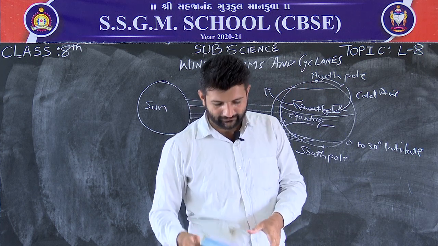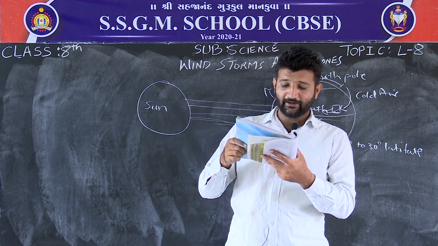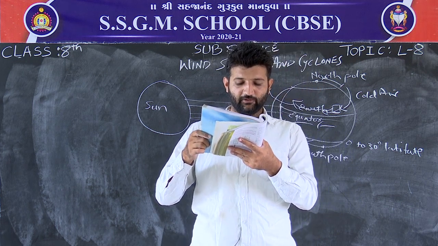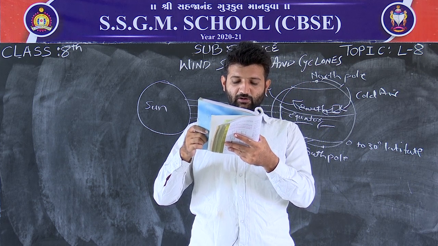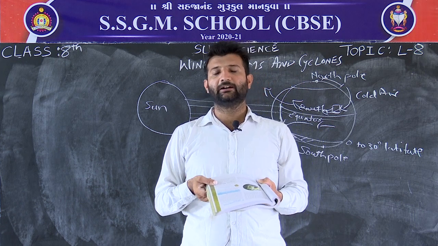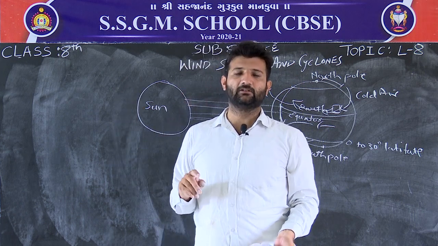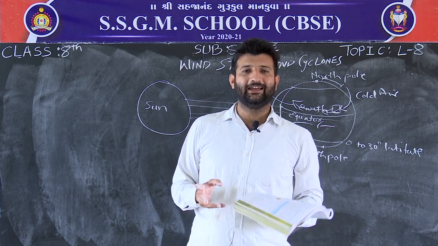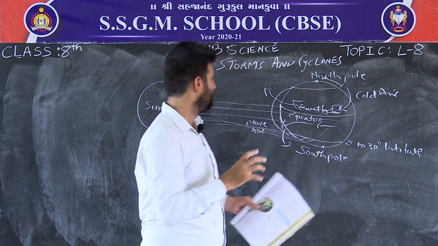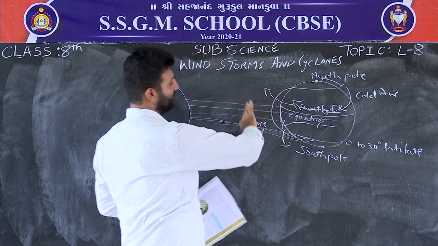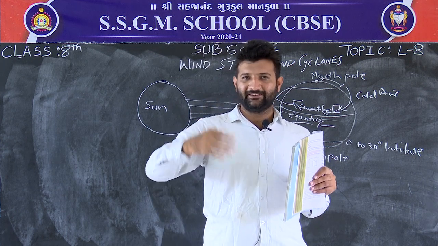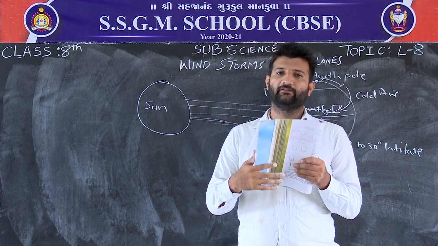Second is uneven heating. I wonder why the winds shown in the figure are not in the exact north-south direction. The wind would have flown in the north-south direction, from north to south or from south to north. A change in direction is, however, caused by the rotation of the earth. The position of wind always goes on changing as the position of the earth changes, because the sun is fixed but the earth is rotating on its axis. So, the direction of wind also changes every time.